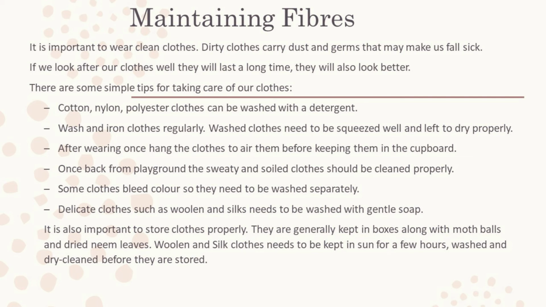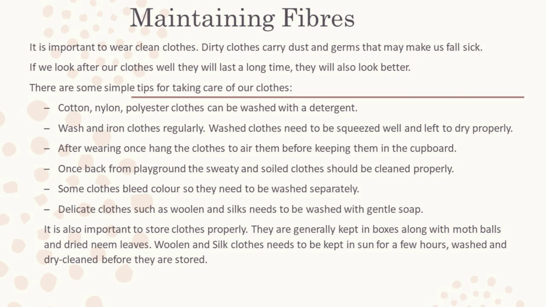First, cotton, nylon and polyester clothes can be washed properly with a detergent. Then, wash and iron clothes regularly. Washed clothes need to be squeezed well and left to dry properly. Third, after wearing once, hang the clothes to air them before keeping them in the cupboard.